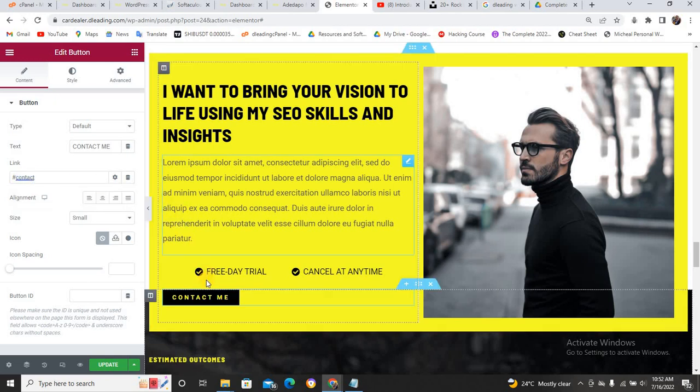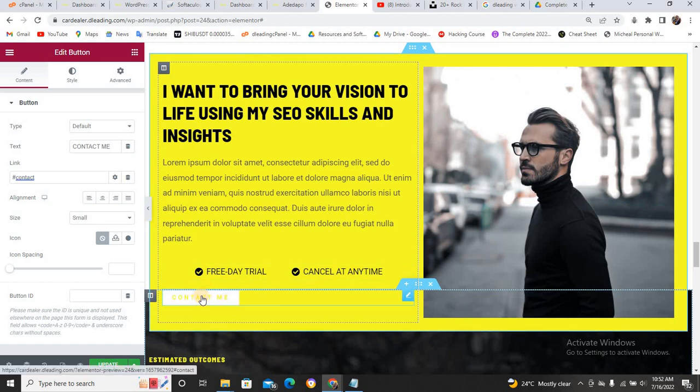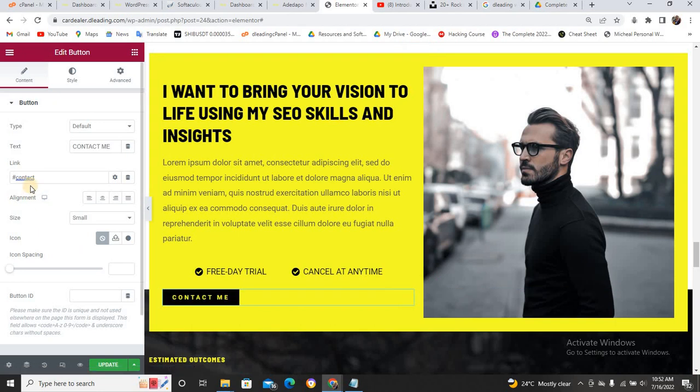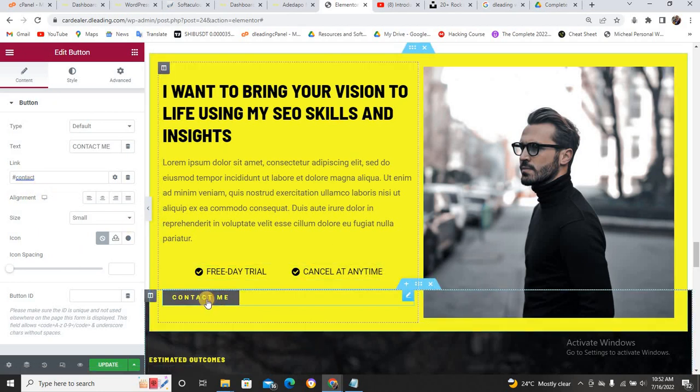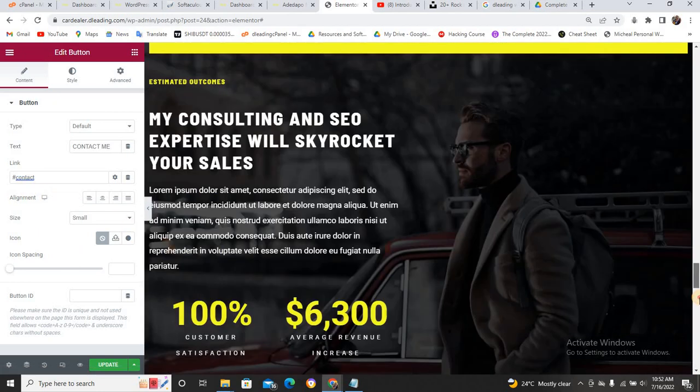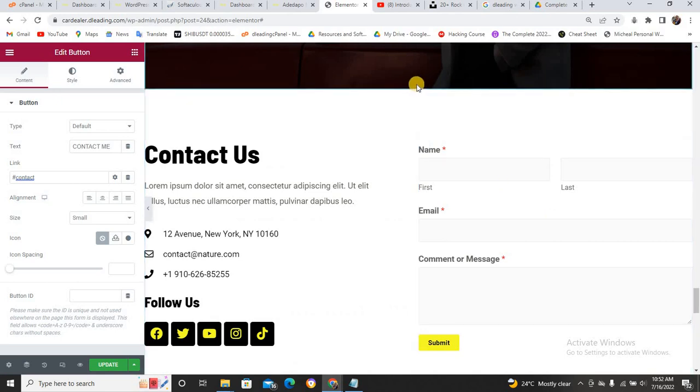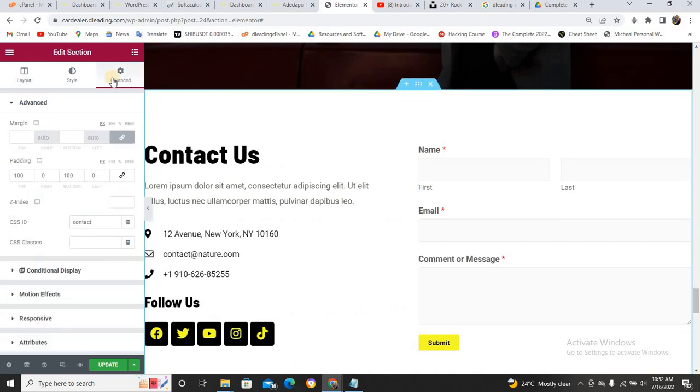Once they click on this button, it should take you to the section you have linked with this name. And the section we have linked with this name in this site is this section. This is it. And I told you that if you want to link a section, click on this dotted line, come to your advanced, and come to the CSS ID. That is it. So if you also create another section and you want to link it to another section, fine. Make sure you do the same thing. CSS ID. Please don't forget.